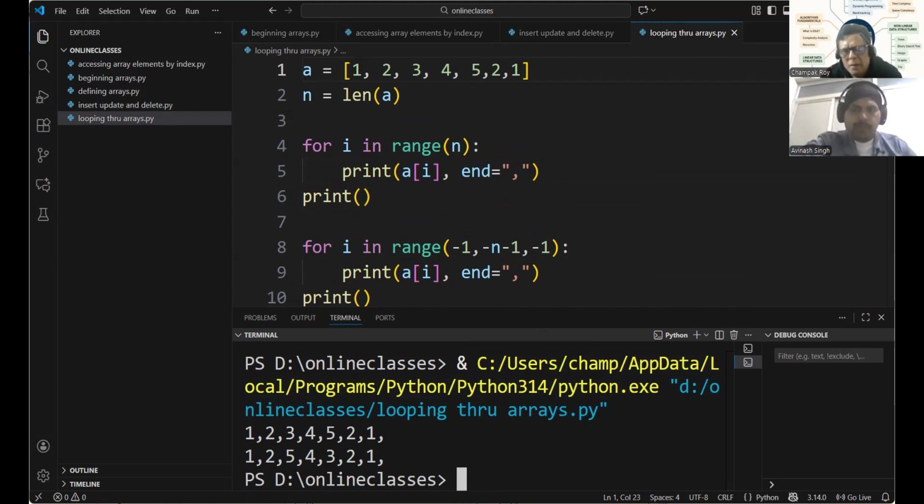Any doubts? Sir, line number 8 and range function. Okay, we'll study range function next time.